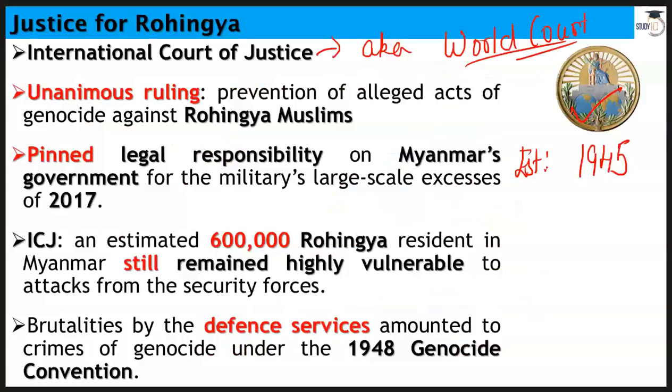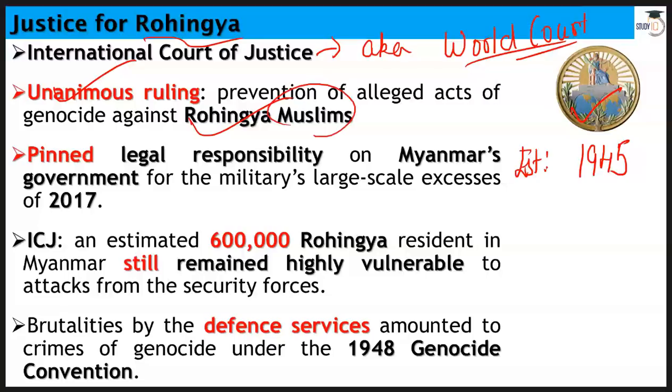Now, let's talk about this Rohingya case. The latest unanimous ruling of ICJ is in favor of the Rohingya Muslims, and it is against the government of Myanmar. This unanimous ruling has said that the government of Myanmar should make sure that Rohingyas are protected from genocide, and it has also said that the military has conducted genocide against Rohingya Muslims. So this is a big relief for these Rohingya Muslims.